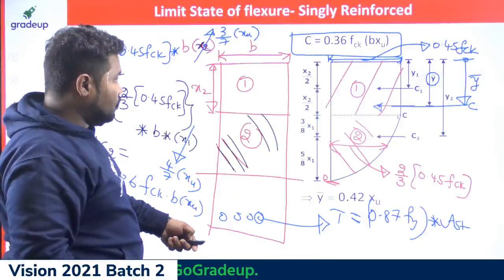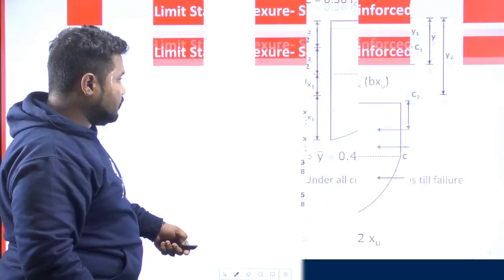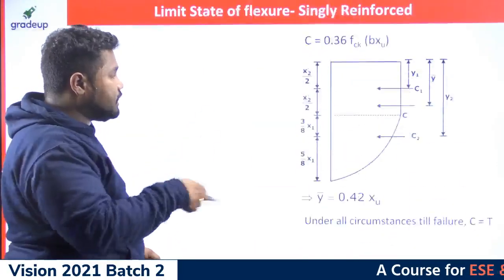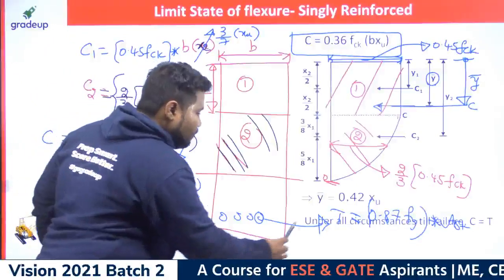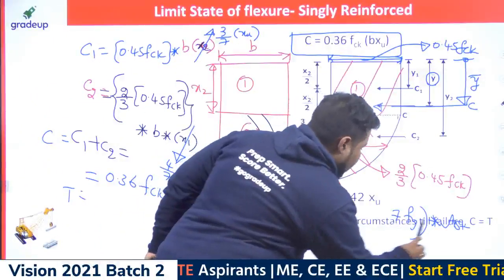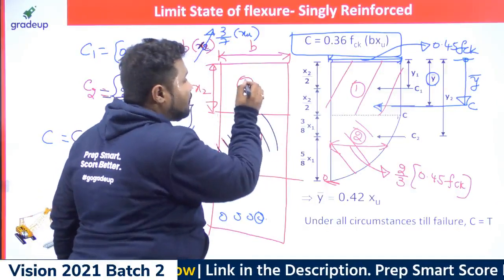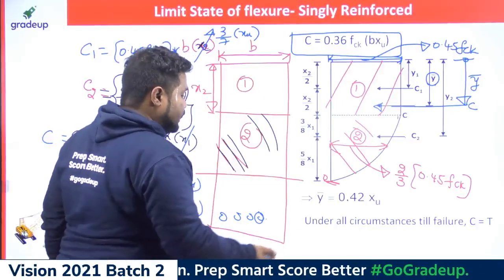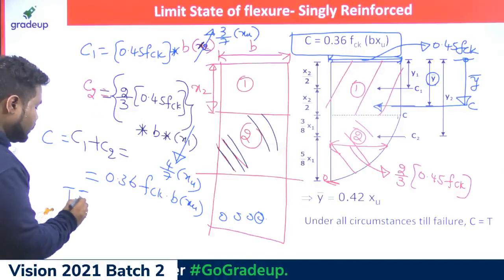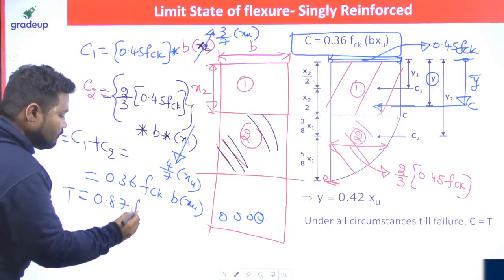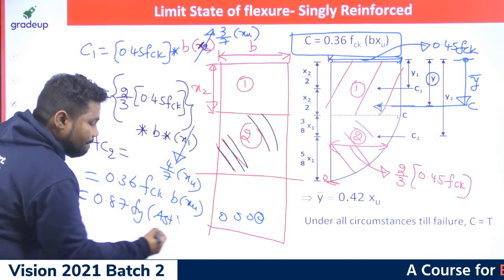Under all stable conditions, under all circumstances until failure, this compression force must be equal to the tension force. I already mentioned the value of the tension force, which is 0.87 fy Ast, right?